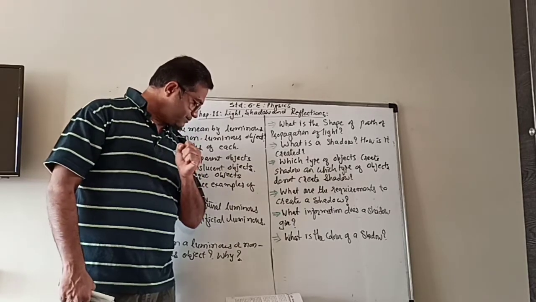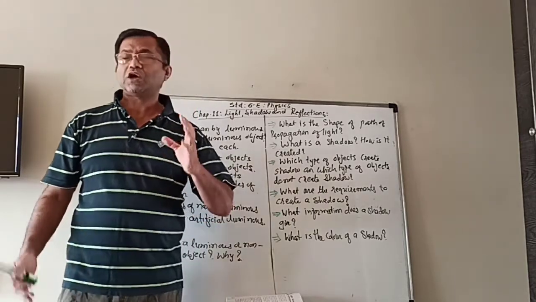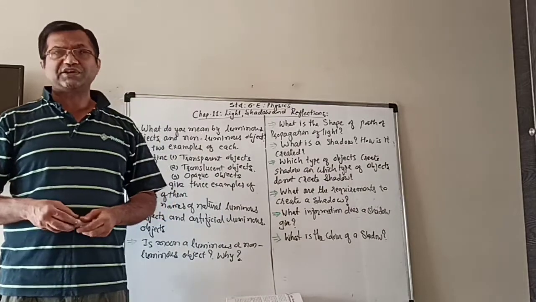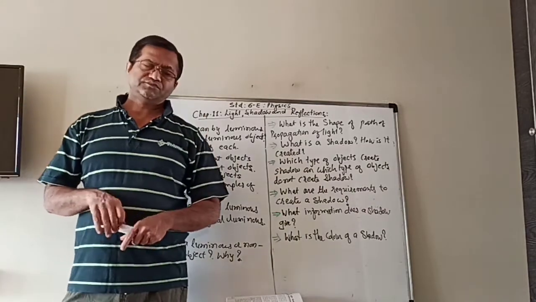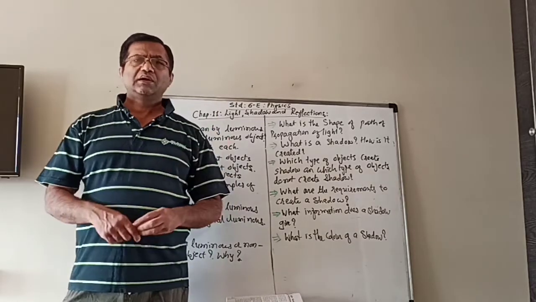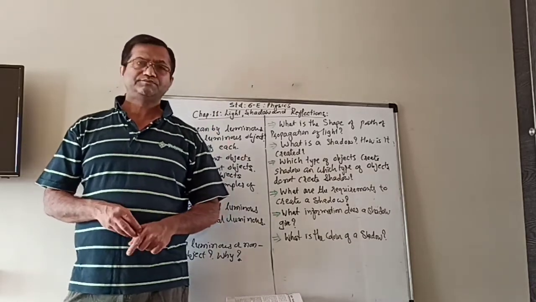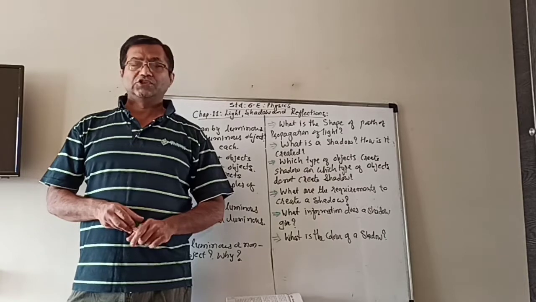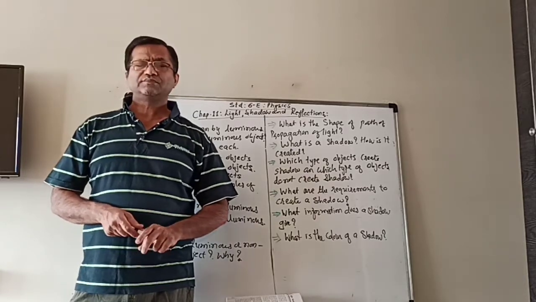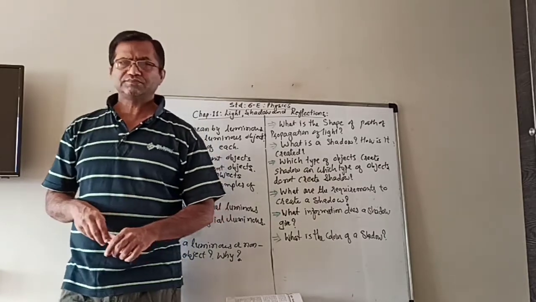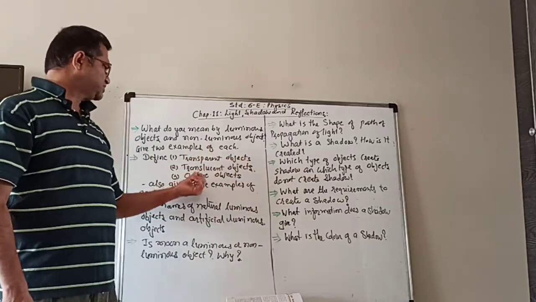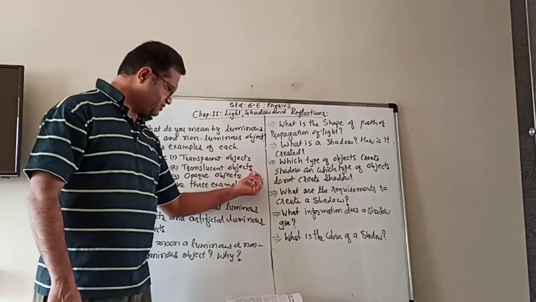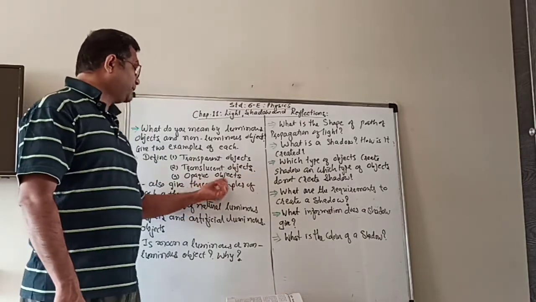Now we have to talk about objects on the basis of passing of light through them. The objects are classified into three main categories. There are transparent objects, translucent objects, and opaque objects.